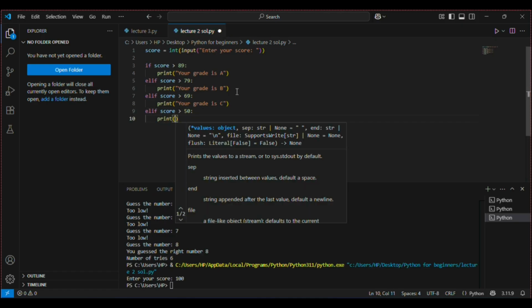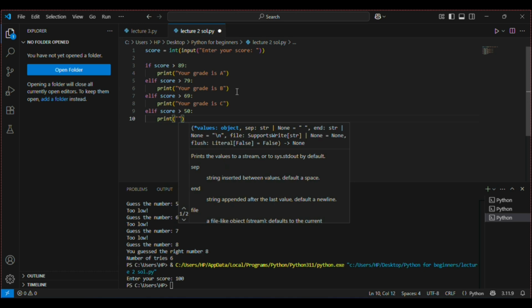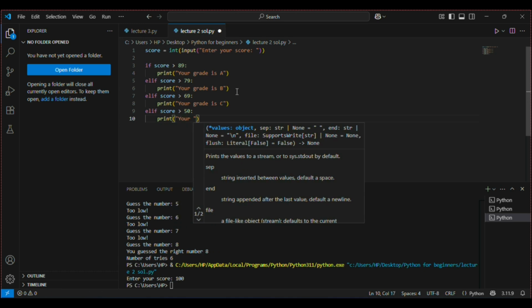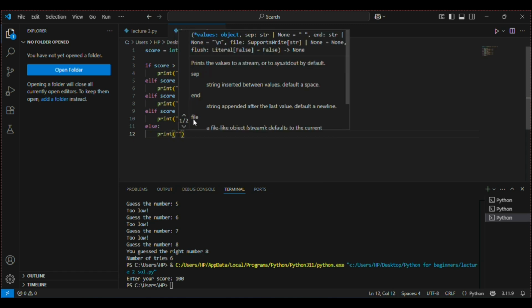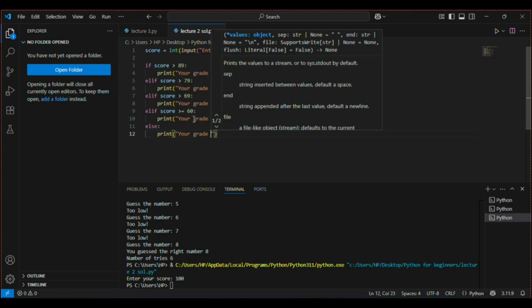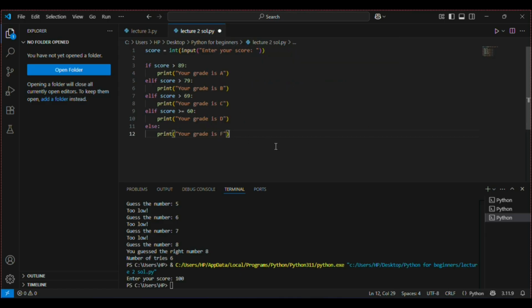If you are confused, you can also use greater than or equal to here, because we said that 60 to 69 is grade D. Sorry, I have written 50 here, it should be 59. But if I say greater than or equal to 60, then it will also include 60. So I can do this. Your grade is D. And now I say else print your grade is F. Now let's run this code.